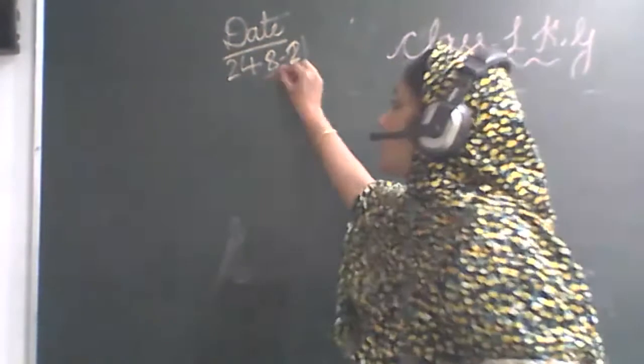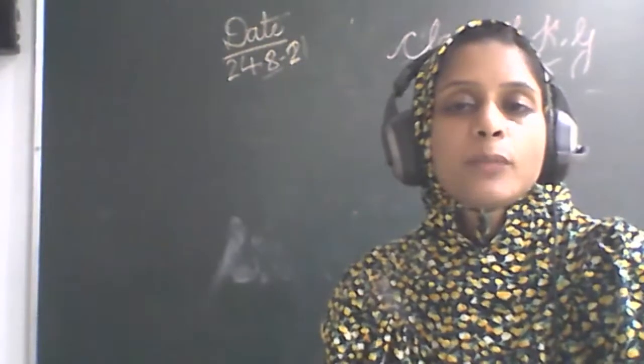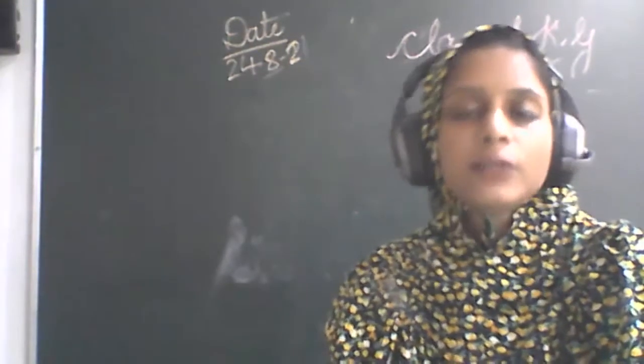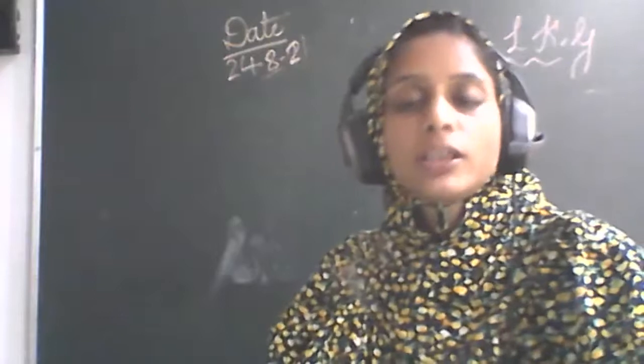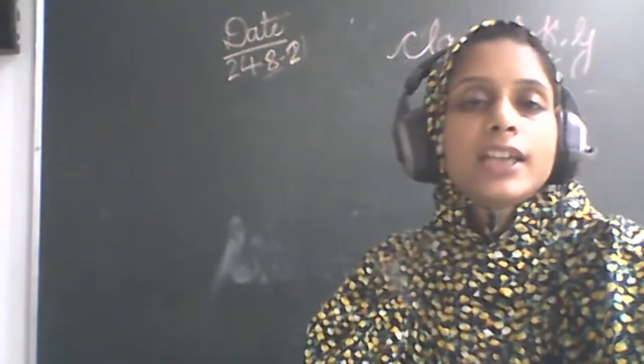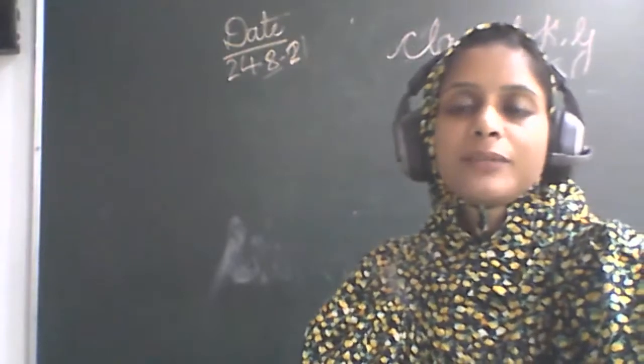Why is 8 written here? Because August is the 8th month of the year. Why do we write 8 in the date? Because August is the 8th month of the year. That's why we had written 8 instead of August.